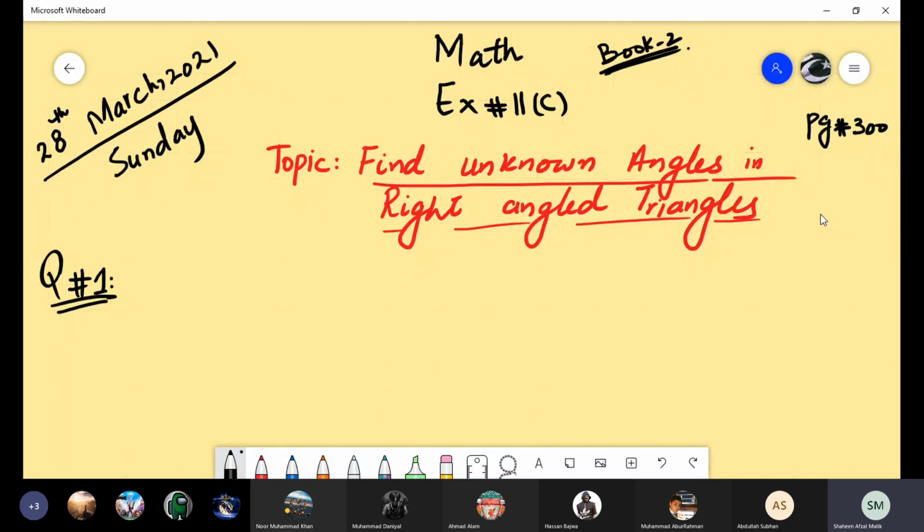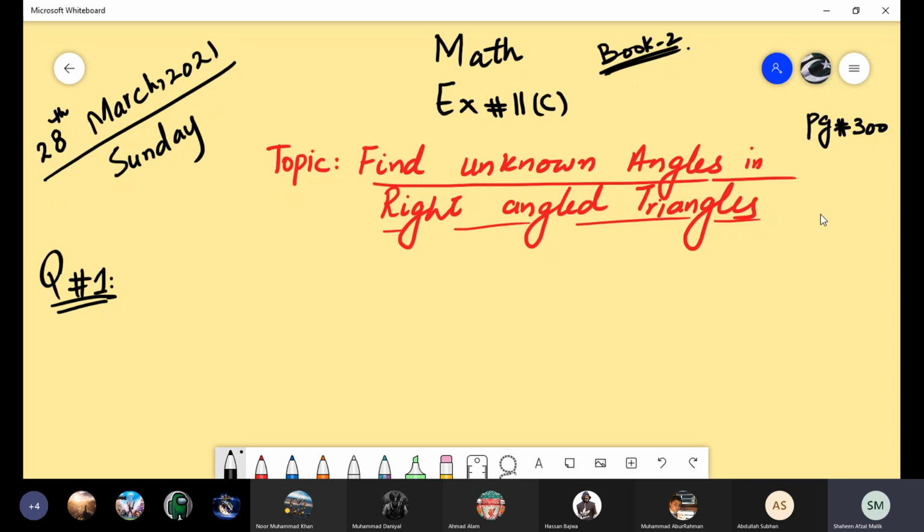Okay, boys, so let's start with question number 1. Question number 1 is, use a calculator to find angles given its trigonometric ratio. Sine A is given in the question, and you have to simplify its value. Use a calculator for each of the following values of the given trigonometric ratios.